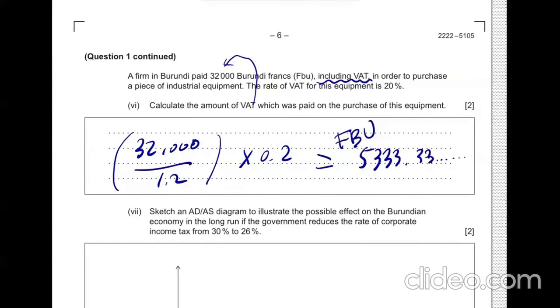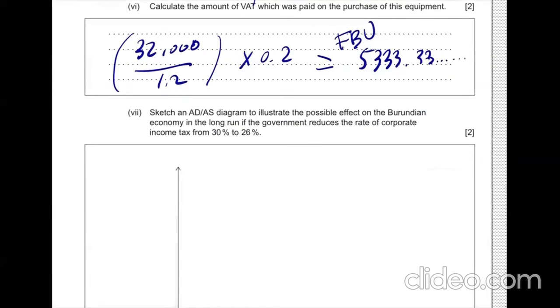Next question. Sketch an ideas diagram to illustrate the possible effect on the Burundian economy in the long run, if the government reduces the rate of corporate income tax from 30 to 26%. So if government conducts a policy targeting long-term development, it is supply side policy. And since it is supply side policy, it affects LRAS. And also it is trying to boost the business sector. So it's going to be good news to the economy, which allows it to increase its potential GDP.